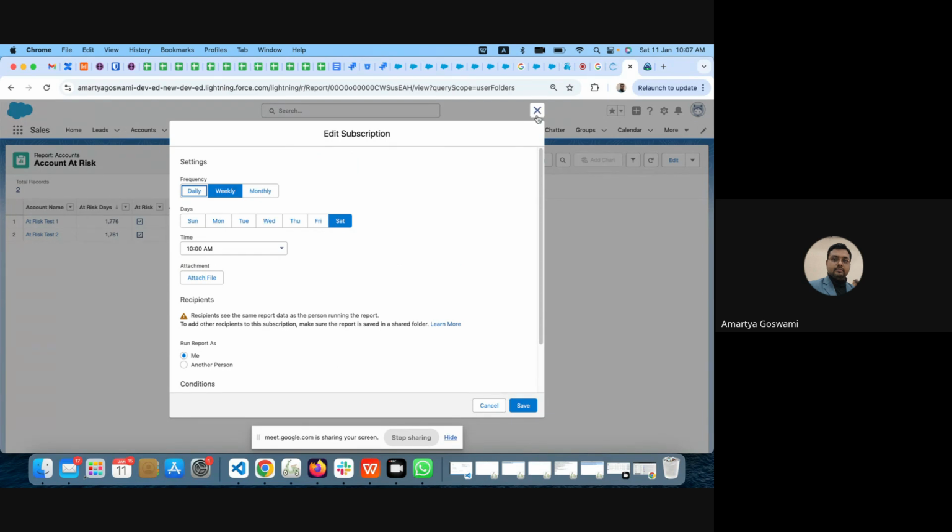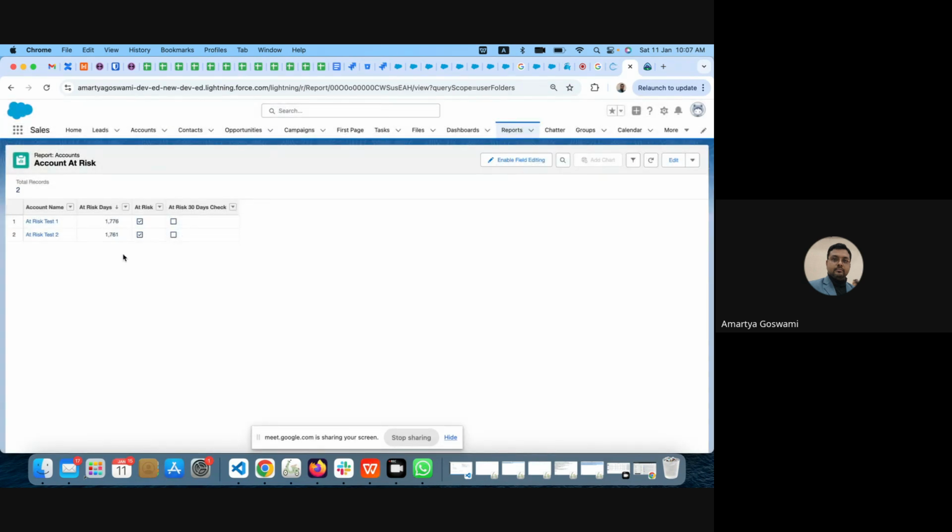So I don't need to log into the system. I can look into whatever accounts are at risk in my email in the morning every day. I can do that. Okay.